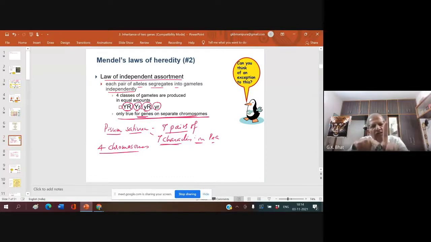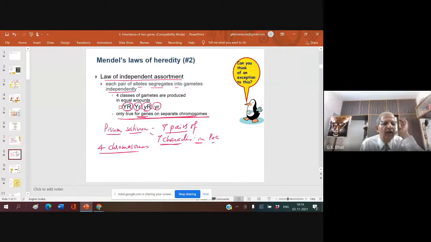Can these genes separate independently? The genes present on the same chromosome should go together. They cannot separate. I will teach this topic in the next part.